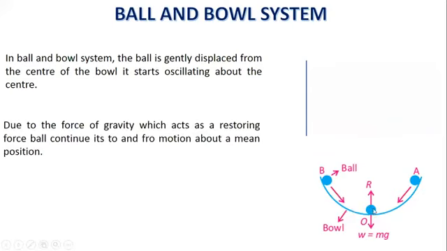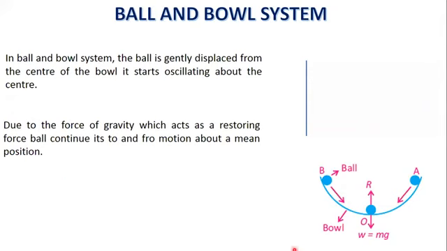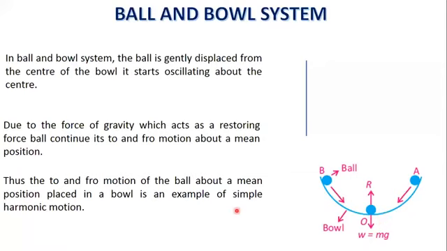Due to the force of gravity, which acts as restoring force, ball continues its to and fro motion about a mean position. Thus, the to and fro motion of the ball about a mean position placed in a bowl is an example of simple harmonic motion.